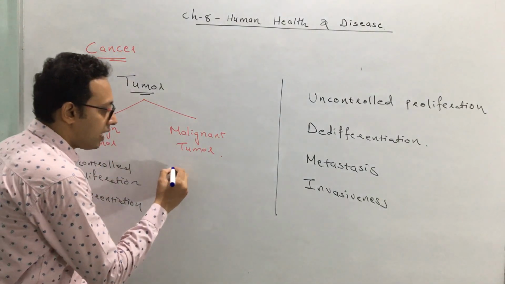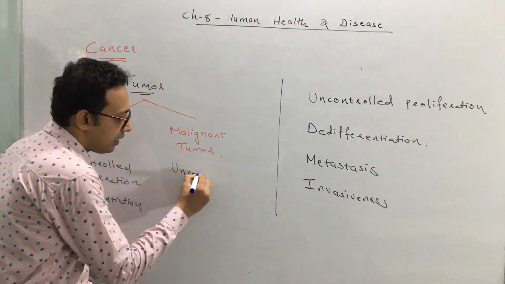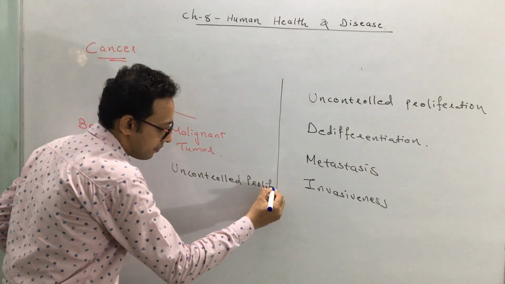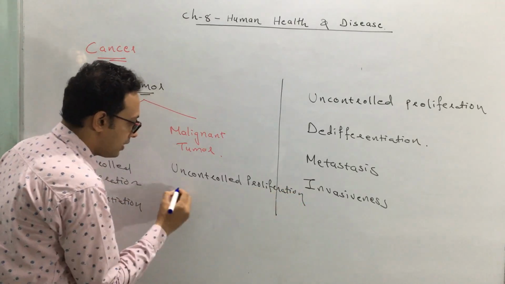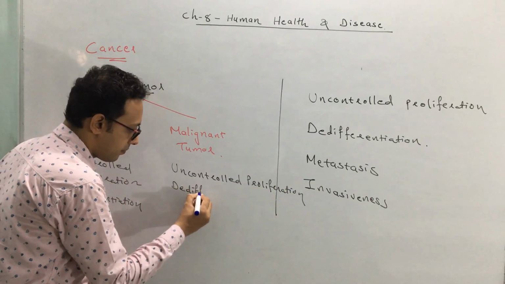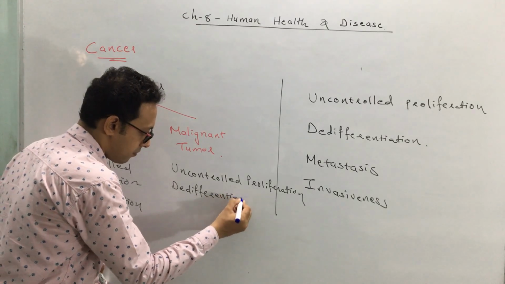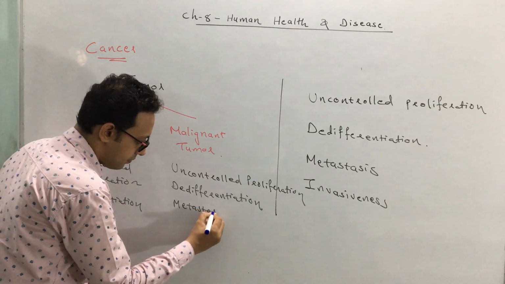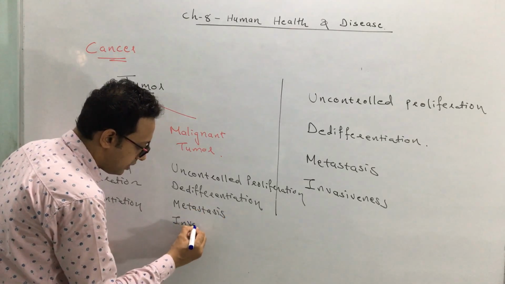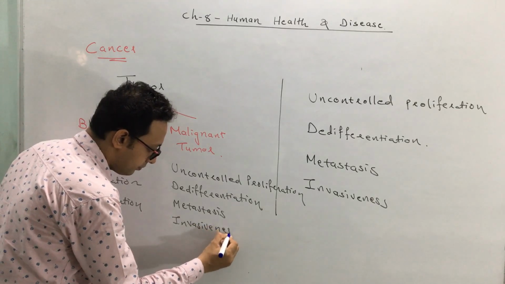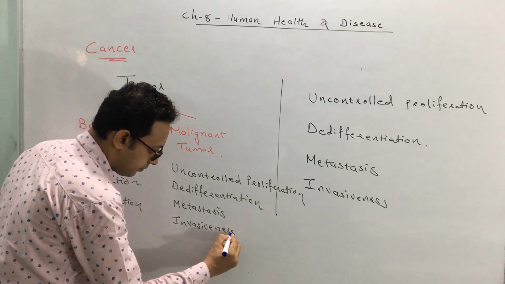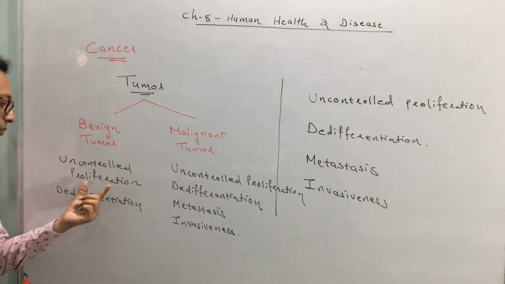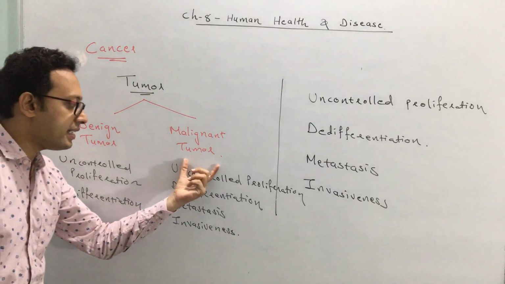Whereas the malignant tumor has all these characteristics: uncontrolled proliferation, de-differentiation, metastasis, and fourth, invasiveness. Clear? That means benign tumor has only two characteristics: uncontrolled proliferation and de-differentiation, whereas the malignant tumor has all these